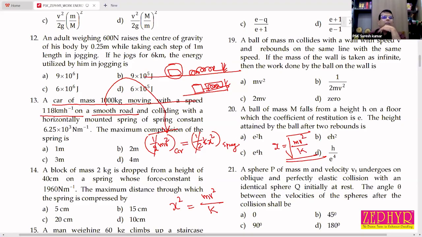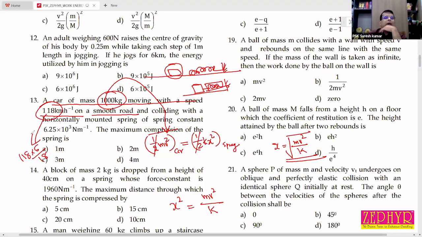Okay. M is directly given, 1000. V is 118 kilometer per hour, so you need to convert into meter per second. How can we convert kilometer per hour into meter per second? Multiplying by 18 by 5. No, 5 by 18. Multiplying by 5 by 18, we can convert kilometer per hour into meter per second.